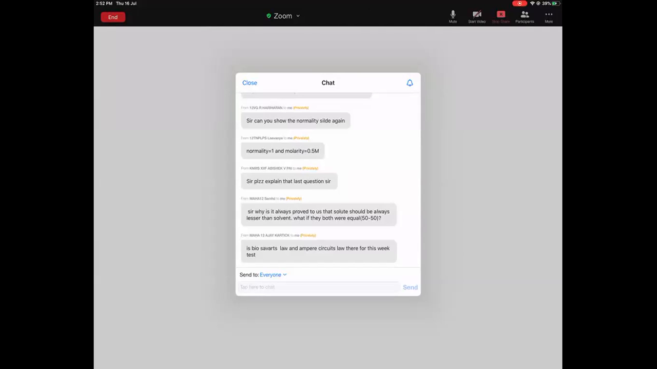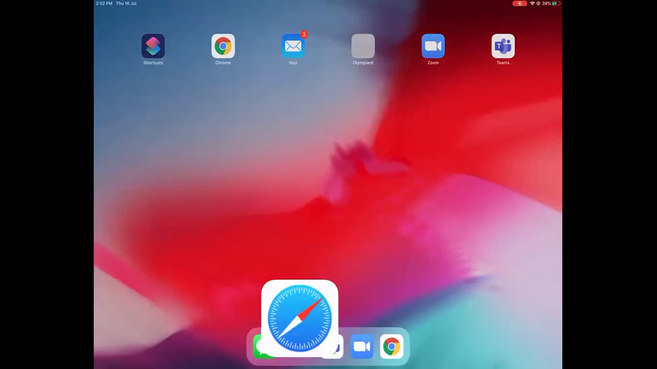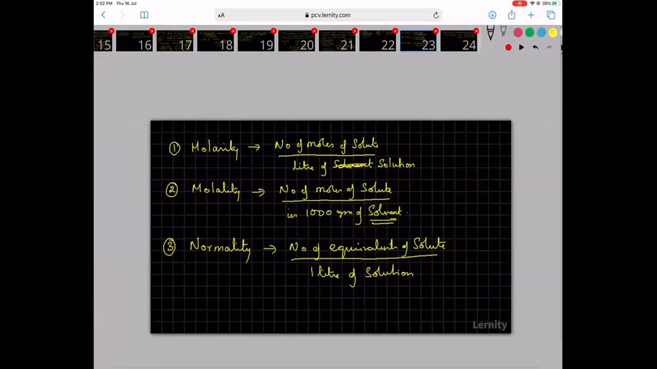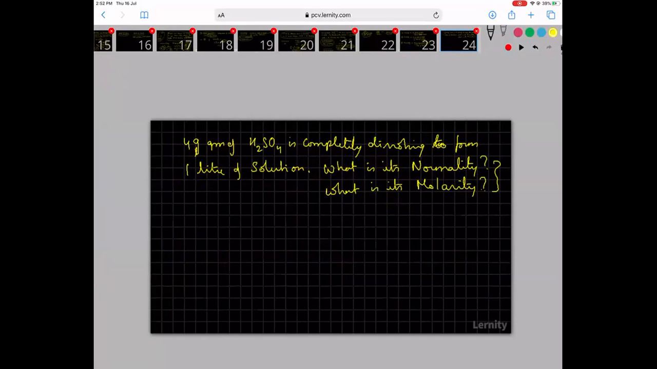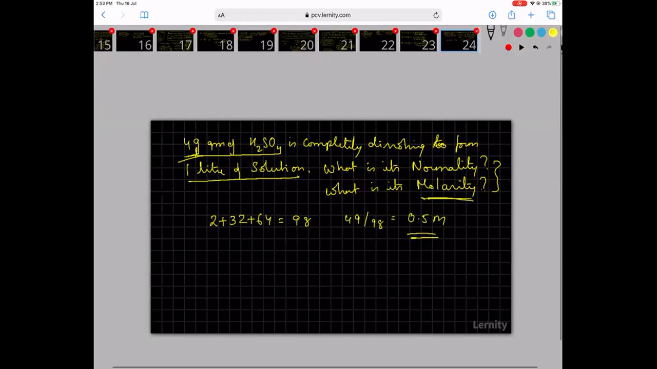Explain the last question. What was the last question? Oh, okay. So the last question was, I took 49 grams of H2SO4. So what is the molar mass of H2SO4? 2 plus 32 plus 64. So that is 98 grams. So 49 grams means 49 divided by 98. So that is 0.5 moles. So you have 0.5 moles in 1 liter. So the molarity is 0.5 M.